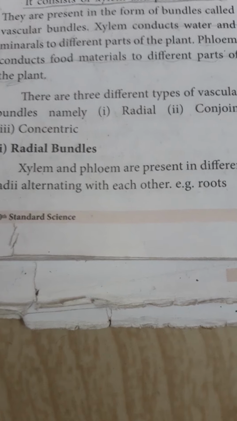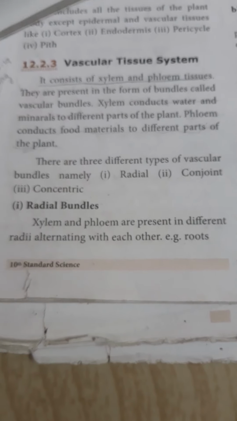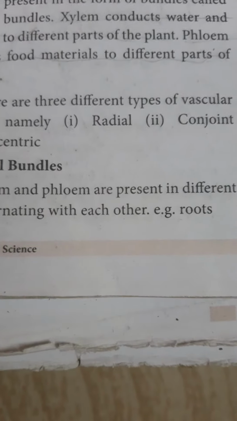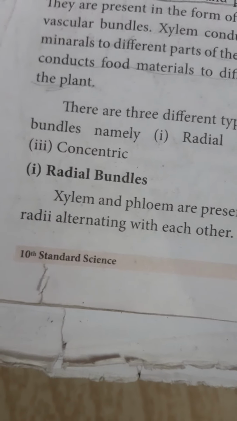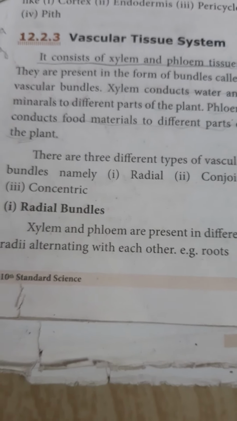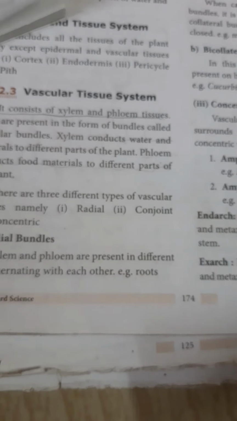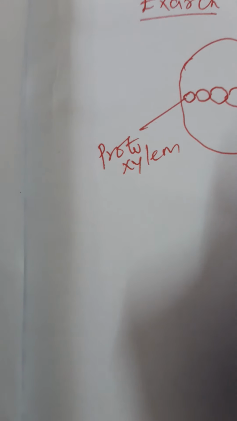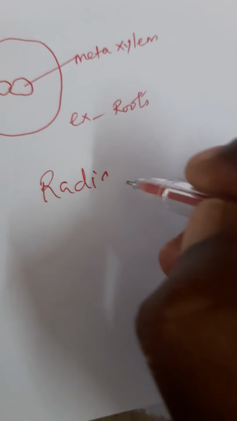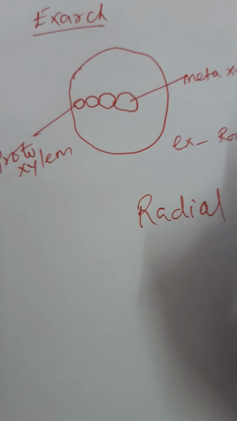Okay, there are different types of vascular bundles, namely radial, conjoint and concentric. First, radial. Radial means radial vascular bundle.